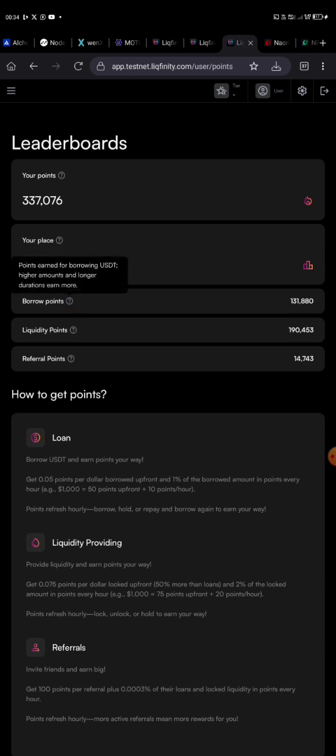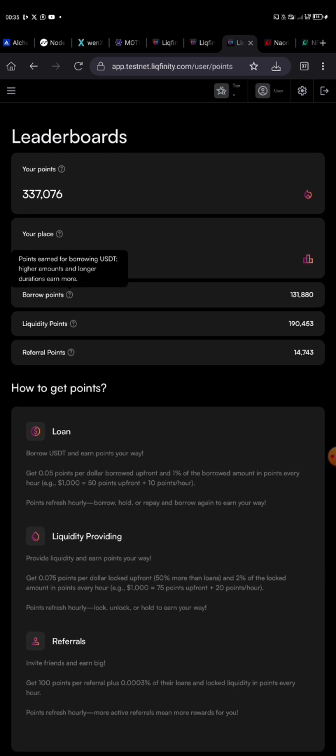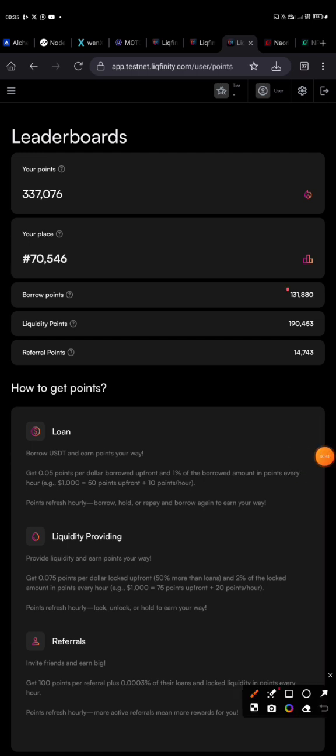Okay, now let me see this. They said point N for higher amount and longer duration earn more. You see what I'm saying? Liquidity. This is the amount we have earned from liquidity. Yes. So that will be all for now.